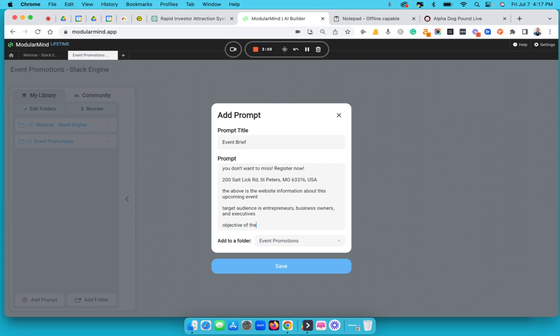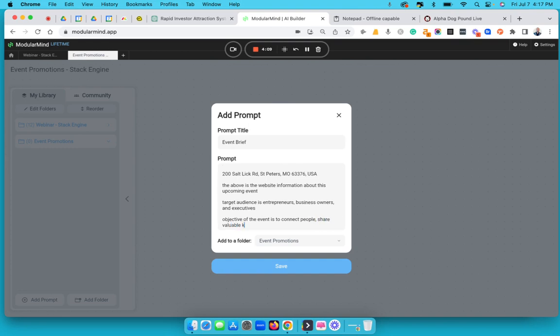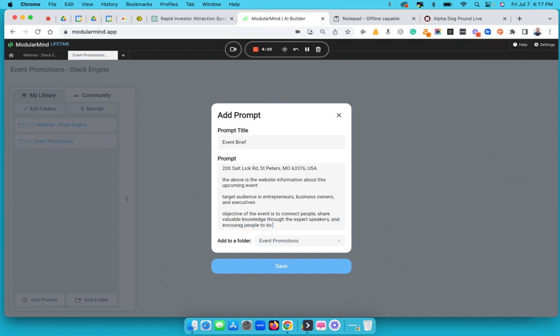Objective of the event is to connect people, share valuable knowledge through the expert speakers, and encourage people to do business with each other or through referrals.